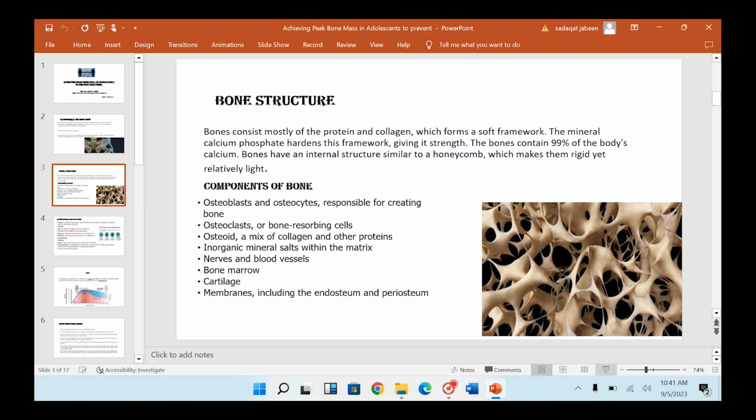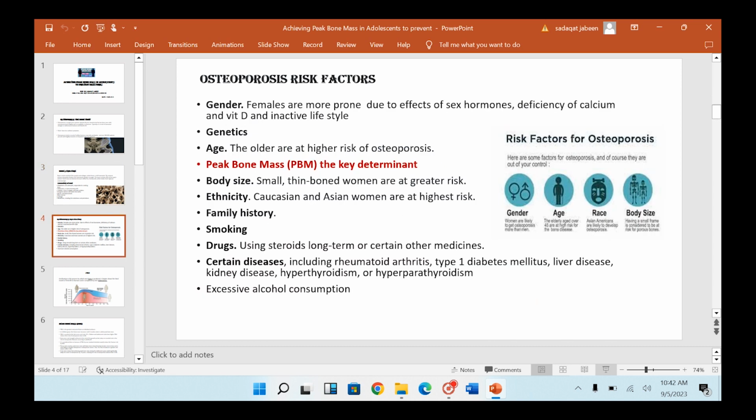The components of bone include osteoblasts and osteocytes, which are responsible for bone formation. Osteoclasts are the cells responsible for reabsorbing the bone. Then osteoid is the matrix, which is composed of collagen and other proteins. The other components are inorganic: minerals, mostly calcium phosphate, as well as nerves, blood vessels, bone marrow, cartilage, and membranes.